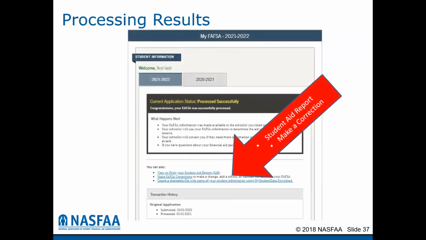This screen shows where the big red arrow goes, where you can find the make a correction link, as well as where you can view or print what we call the student aid report, which is the summary of the processed results of the FAFSA form. You do not need to send that to the colleges. However, when applying for certain scholarships, they may ask you to upload a copy of your student aid report for 22-23. And this is where you would print or view that student aid report.